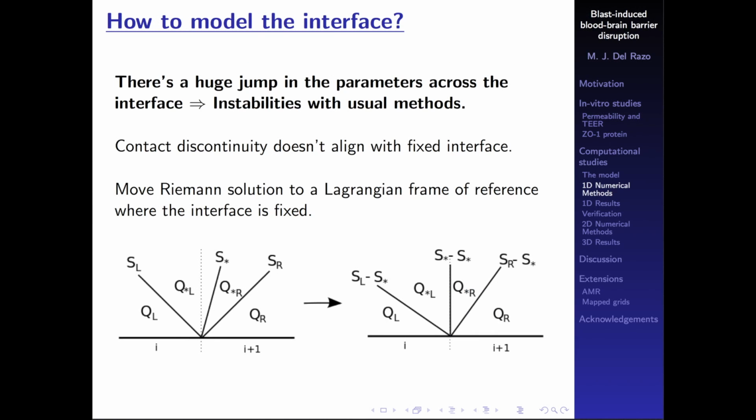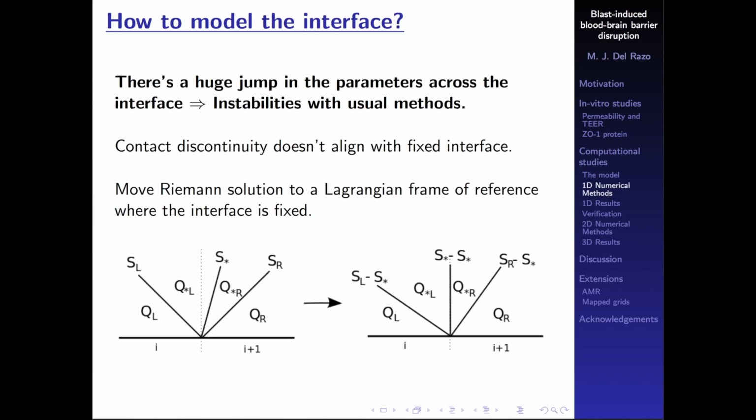Okay, so as I mentioned, there's a huge jump in the parameters across the interface. And this brings instabilities with usual methods. So even when we use an exact solver or the HLLC solver, the method is going to go unstable. So how do we fix it?